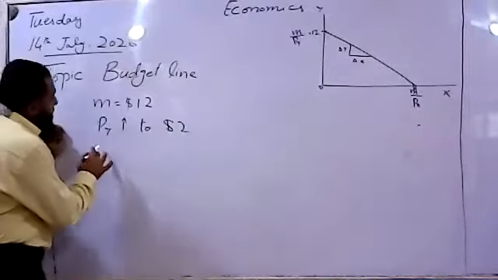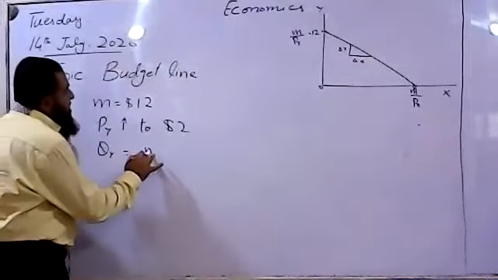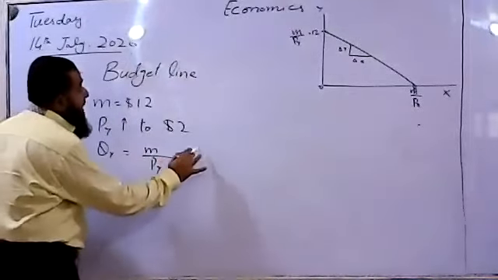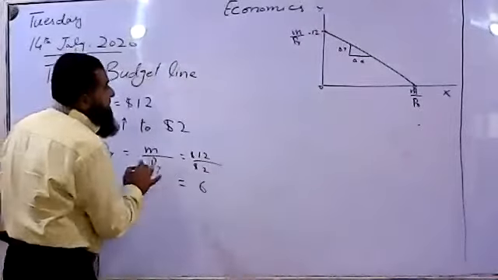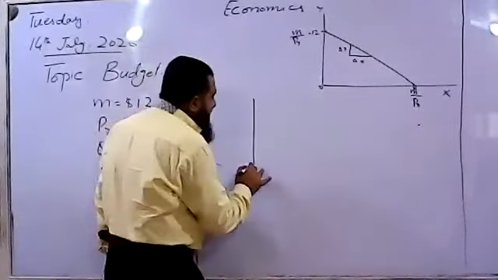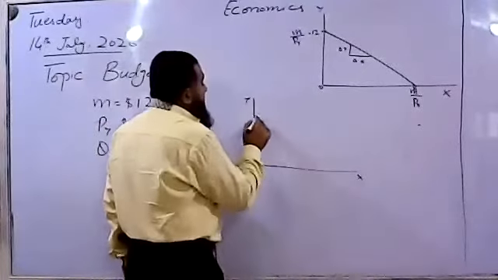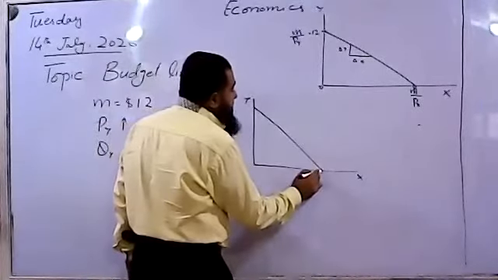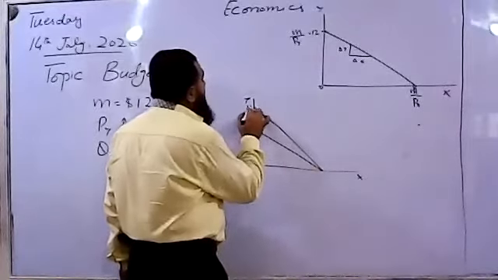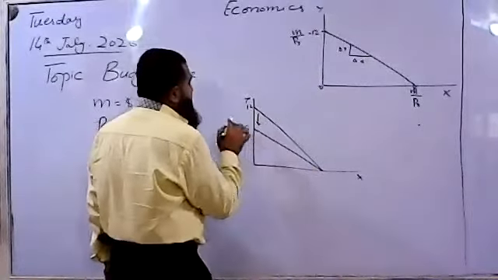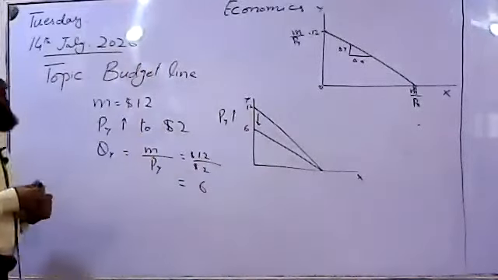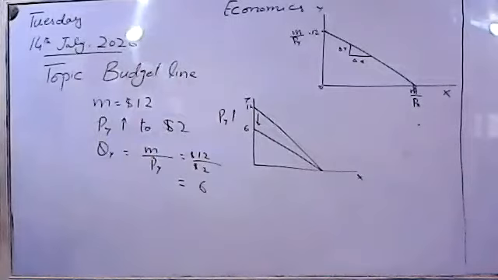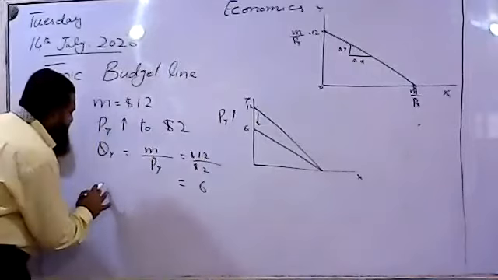So now how much maximum of Y he can afford? M over price of Y, $12 divided by $2. So it will be 6 now. Now there will be a pivotal shift from the vertical side, from 12 to 6. So as price of Y is increasing, the budget line will have a pivotal shift from the Y axis rather than from the X axis.